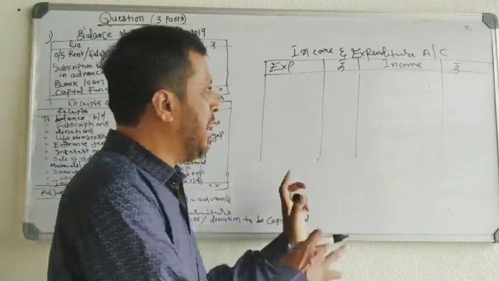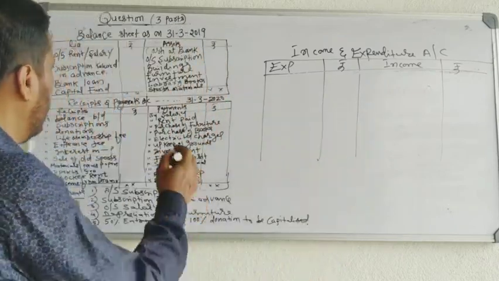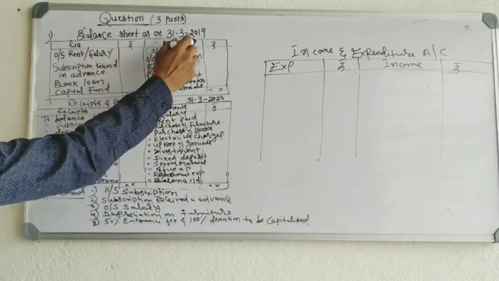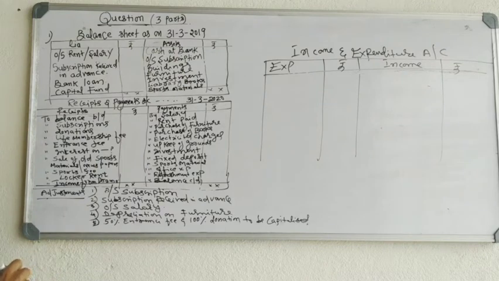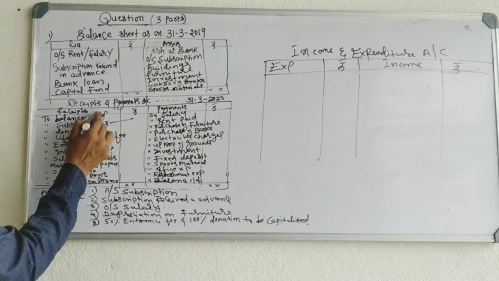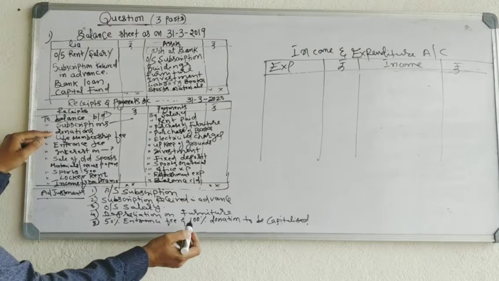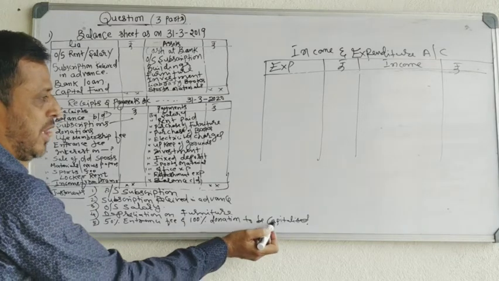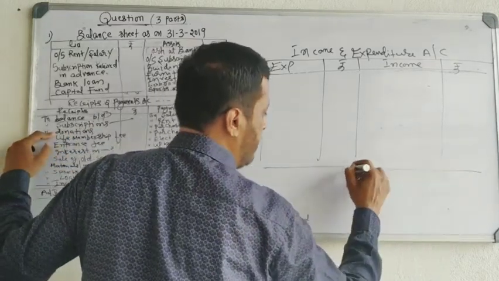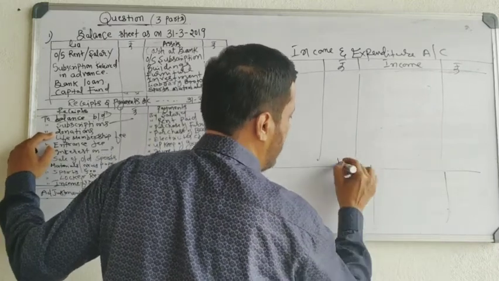Now, how to take items in income and expenditure account? See here, you have balance sheet, you have receipts and payments account. You have to take only revenue items. See, subscription. You should not take this balance brought down. Subscription is received annually. It is a revenue item. Then donation. If it is said donation, 100% donation to be capitalized, then it is a capital item. I will take balance sheet also.